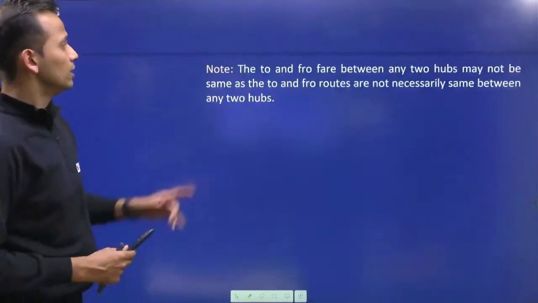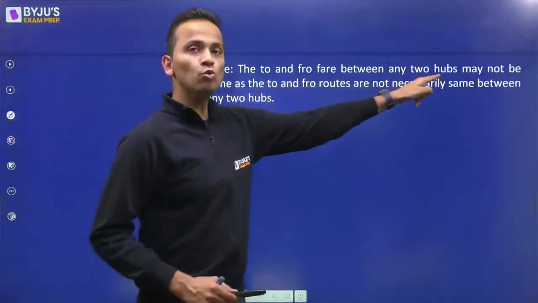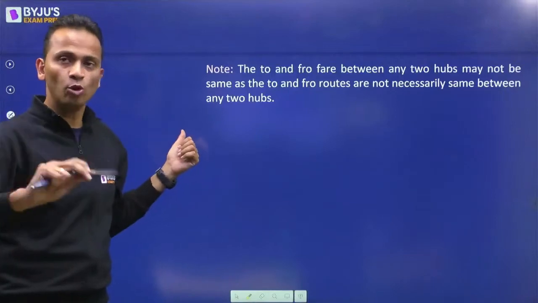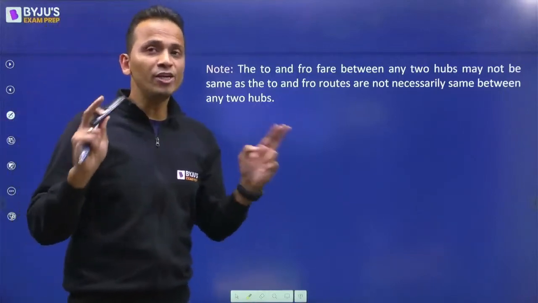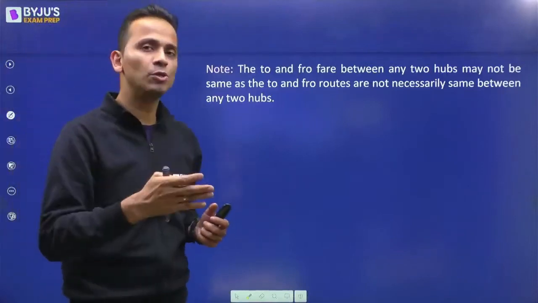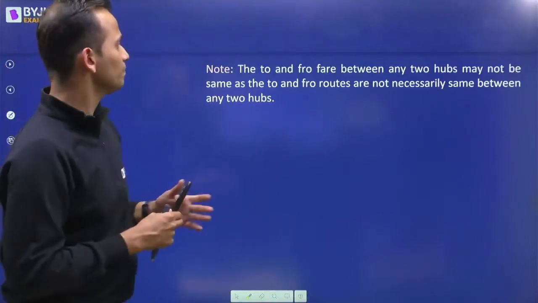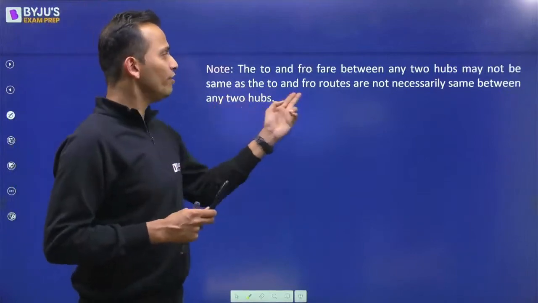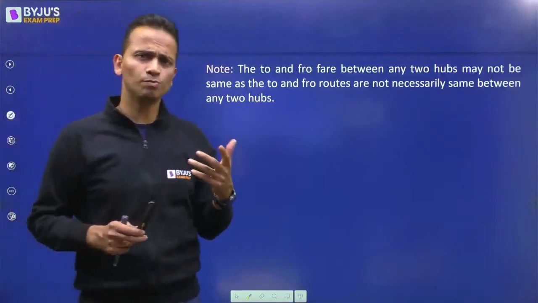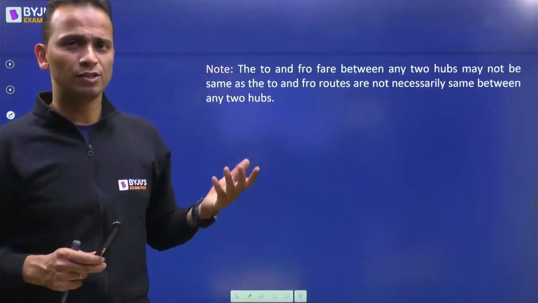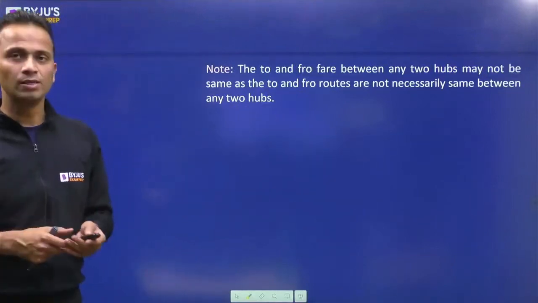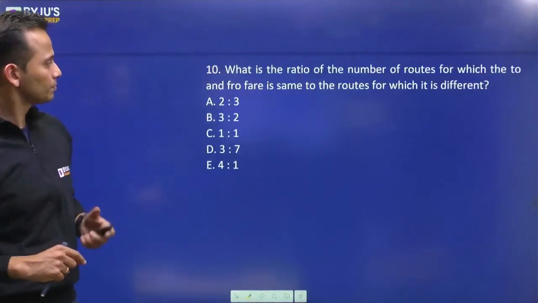A note. The to and fro fare between any two hubs may not be same. As you can see in the table, the to and fro fare between any two hubs may not be same. If you are going from A to B and coming back from B to A, you may have to give different fare, as the to and fro routes are not necessarily same between any two hubs. So the cost may be different from A to B as compared to B to A. All right. Now I'll take you to the first question.